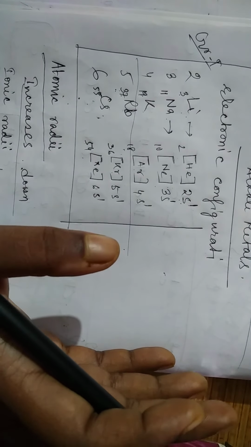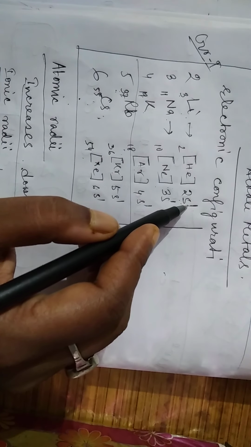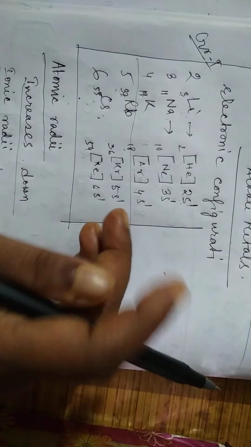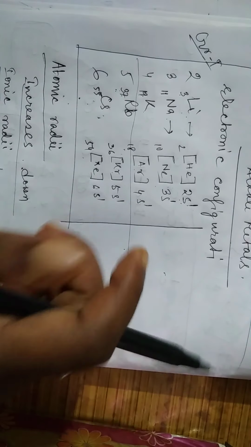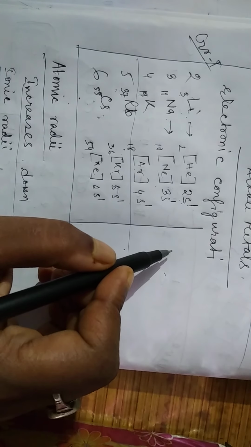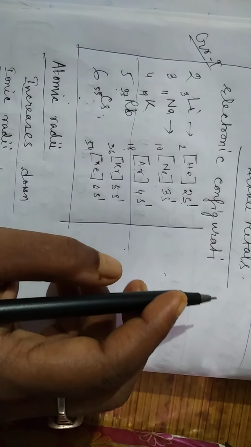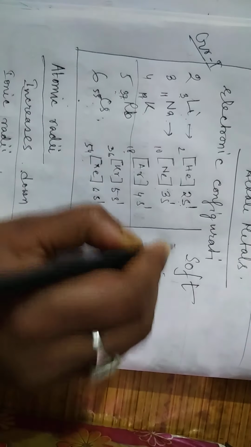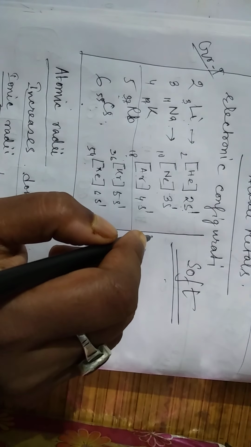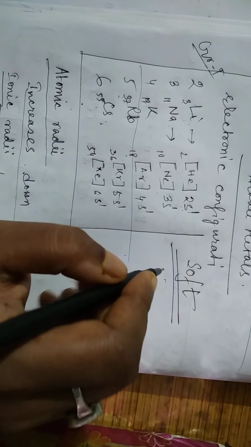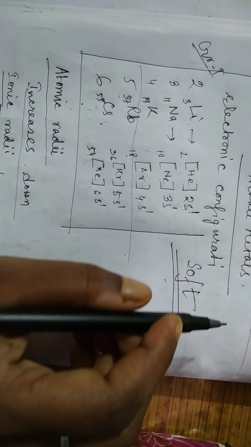If it has more electrons in the outermost shell, they will form much stronger bonds. But here, as they have only one electron, the bonds which they will form are weaker. Therefore we can say they are soft metals because their bonds are weaker. So this is a very important thing. These metals are soft due to weak bonds. And why weak bonds? Because of the lesser number of electrons present in the outermost shell.